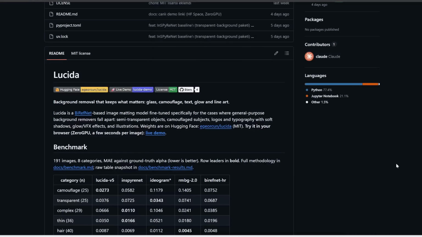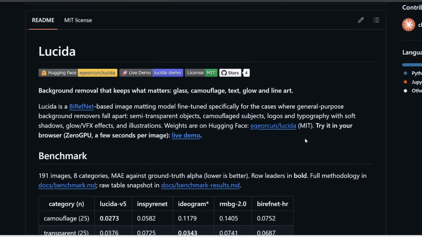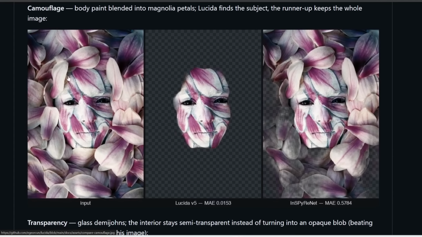Also this week, we have a super powerful open source background remover called Lucida. This is able to remove backgrounds of images while preserving really difficult details like glass, camouflage, text, shadows, glow, or other tricky stuff. Here are some examples. You can choose to remove all the petals and only keep the face, and Lucida is able to handle this very well. Whereas for other background removal models, you can see it's unable to detect this because the appearance of the face and the background are very similar.